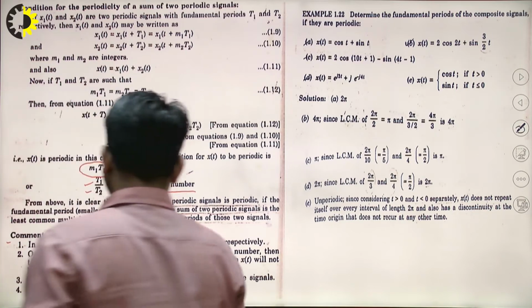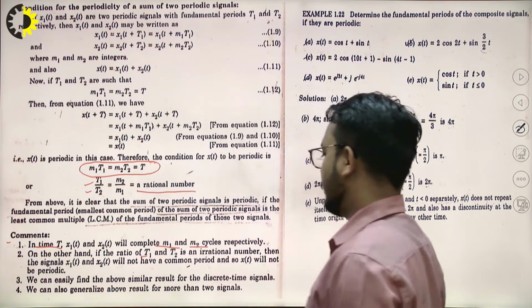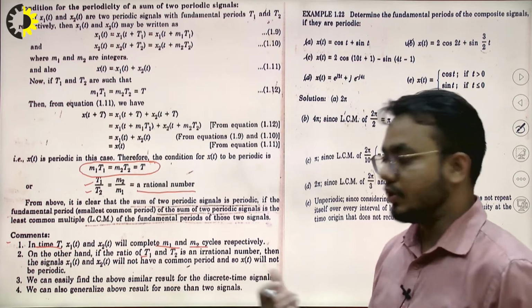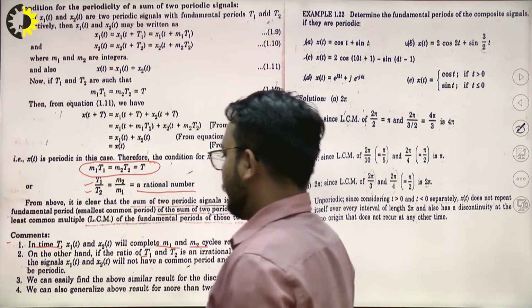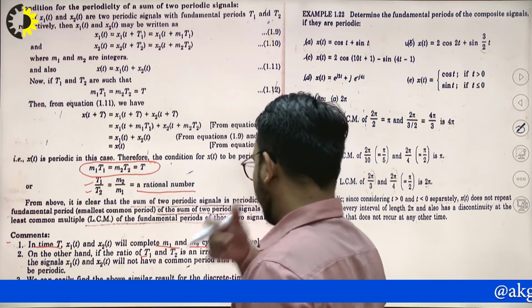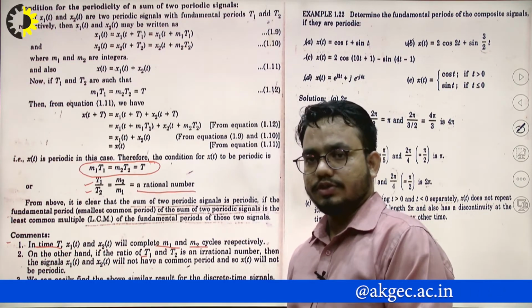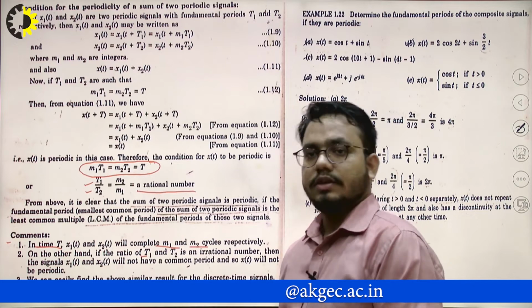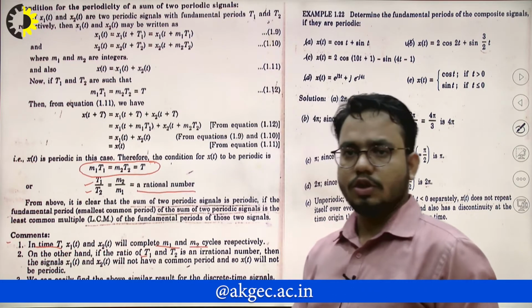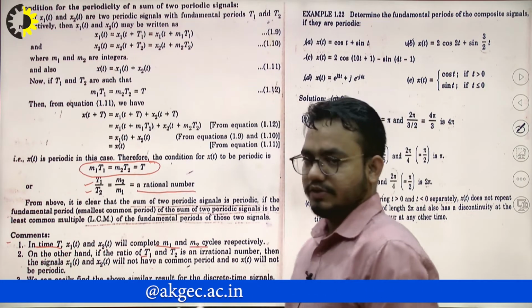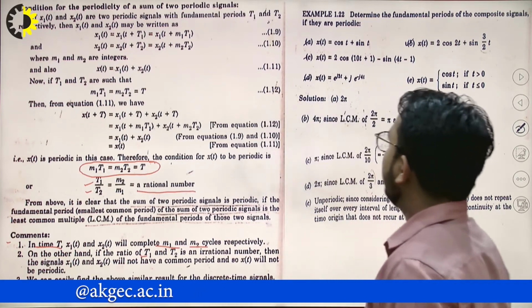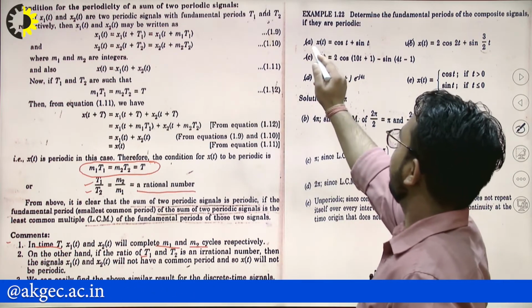On the other hand, if the ratio of t1 and t2 is an irrational number, then it will not be periodic in nature, right? We can easily find similar results with discrete time functions. Whatever holds with continuous time signals, the periodicity is also applicable to discrete time functions, right?